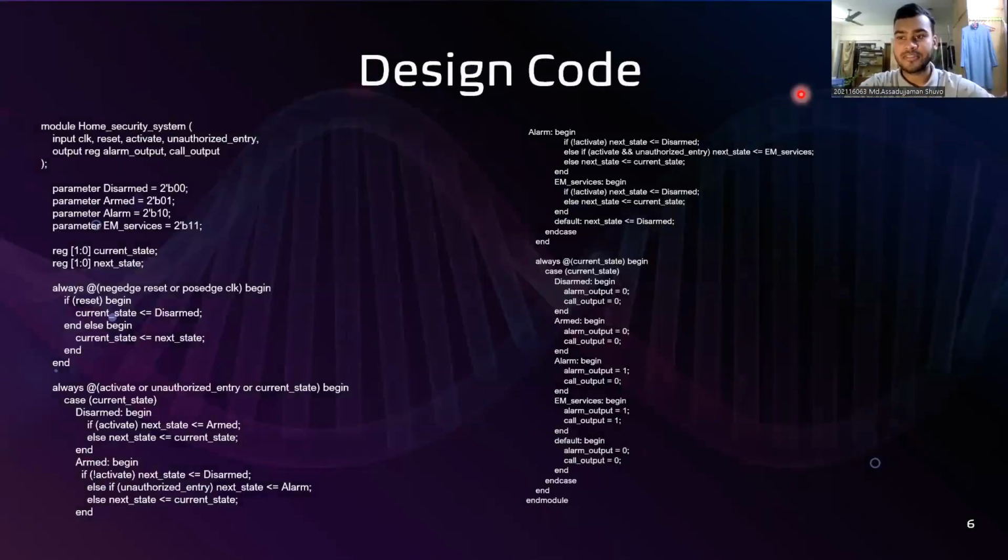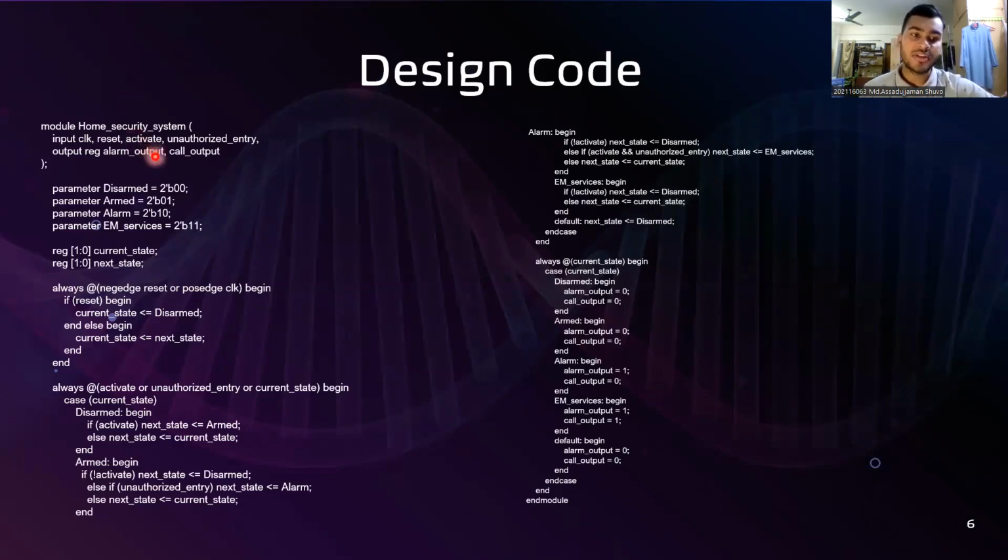Assalamu alaikum. Myself, Asaduzzaman Shubho. Today I present you a marvel of modern engineering, an intelligent home security system encapsulated in code. Imagine your house as a fortress and this code as the guardian of its defenses. At its core, we have a finite state machine. The states disarmed, armed, alarm, and emergency service mirror the dynamic nature of home security. As the clock ticks and events unfold, our system transitions seamlessly between these states.